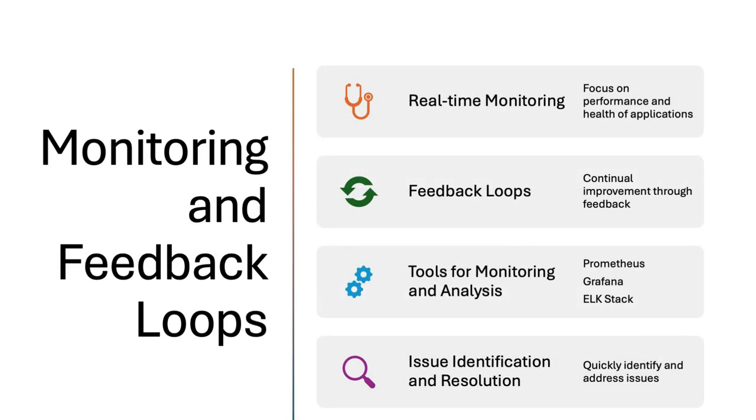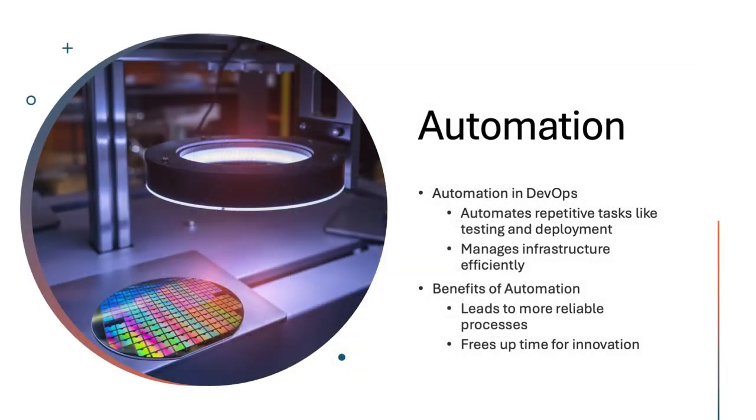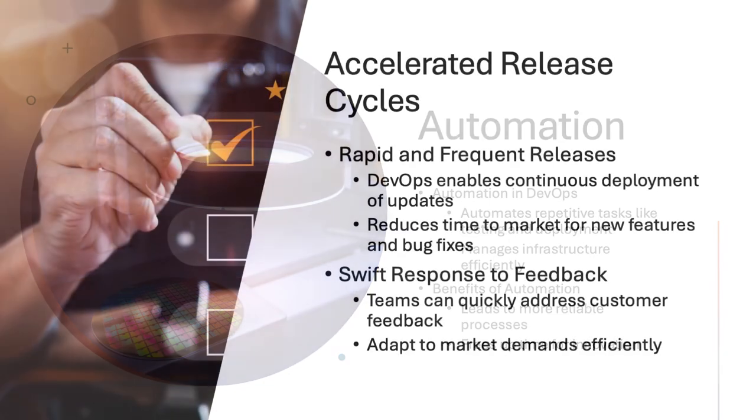DevOps emphasizes real-time monitoring of application performance and health, using tools like Prometheus, Grafana, and ELK Stack. Feedback loops are established for continual improvement, allowing teams to quickly identify and resolve issues. Automation in DevOps automates repetitive tasks such as testing and deployment, and manages infrastructure efficiently. This leads to more reliable processes and frees up valuable time for innovation.